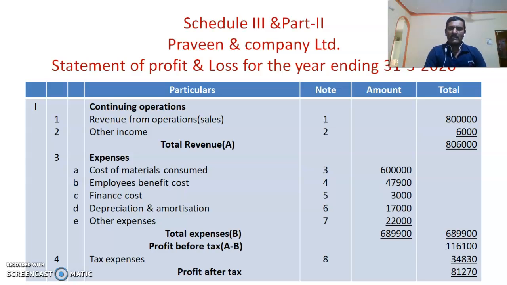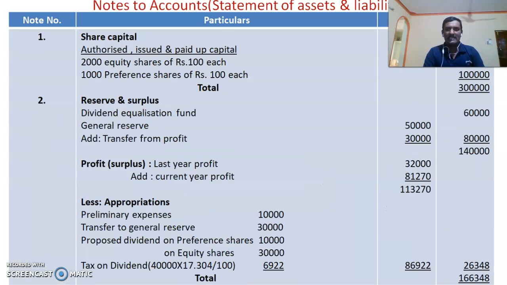Then after this, let me go for the statement of assets and liabilities, that is the notes to it. First of all, we have to take the share capital, then reserves and surplus. The important note is reserves and surplus only. Here first, as given in the trial balance, dividend equalization fund is taken, general reserve is taken. Then to that we have to add the transfer from profit, that is transfer to general reserve. It is given in the adjustment, so that is added.